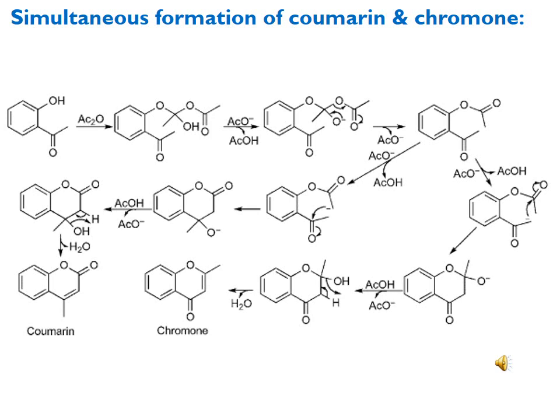Here you can see 2-hydroxyacetophenone as a reactant, which is treated with anhydride, and the hydroxy functionality acts as a nucleophile, and the carbonyl present in the anhydride acts as an electrophilic center.